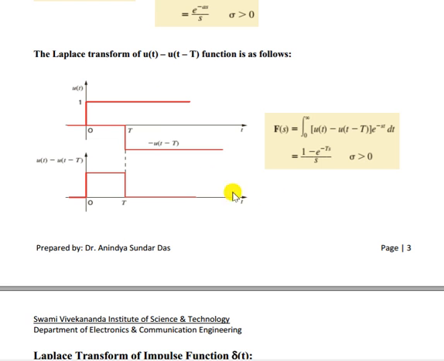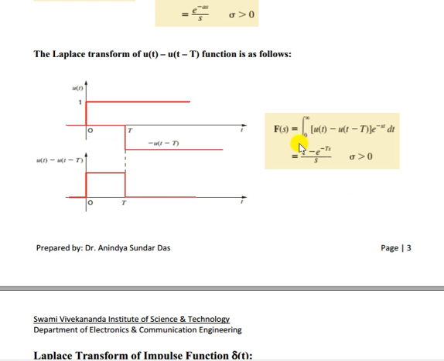Now let us take another function, u(t) minus u of t minus T. Now u(t) is the function from 0 to infinity. And u of t minus T means it starts from T, so t minus capital T equals 0, small t equals capital T. It starts from T, and we have a minus sign, so it has a negative value. Now if we do the subtraction, we will have only the value from 0 to T, that is 1. The two 1s cancel out, 1 minus 1 is 0, so it is a gate function from 0 to T.